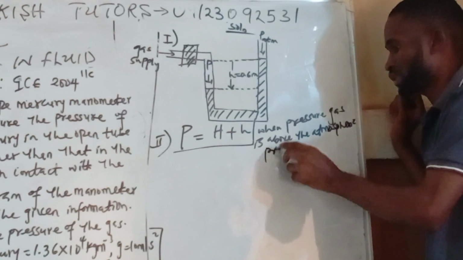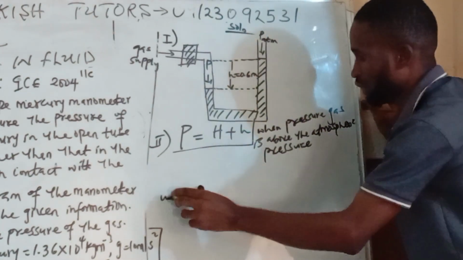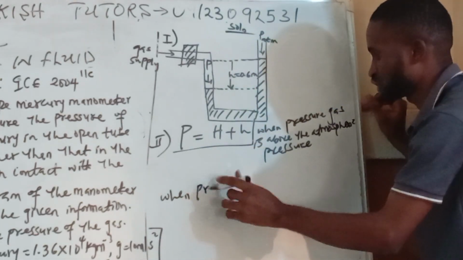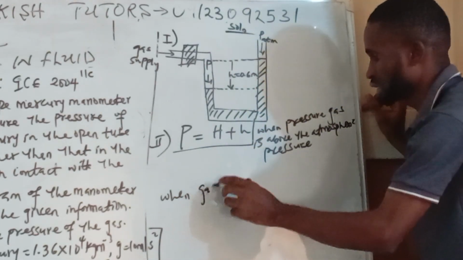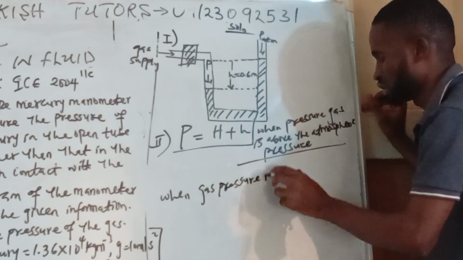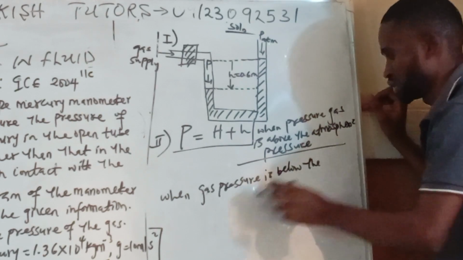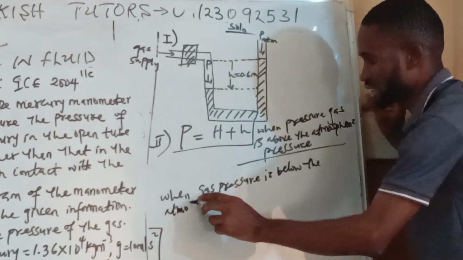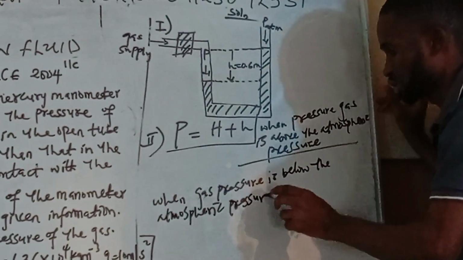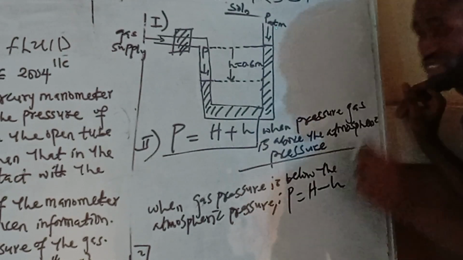The atmospheric pressure, okay? Then when gas pressure is below the atmospheric pressure, look at the formula we are using: P is equal to H minus h, like this.